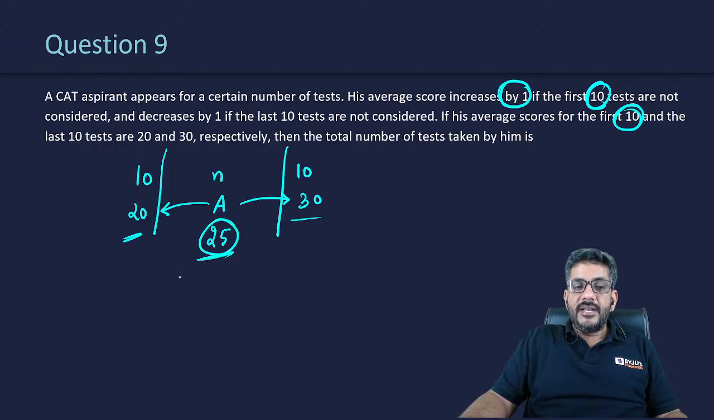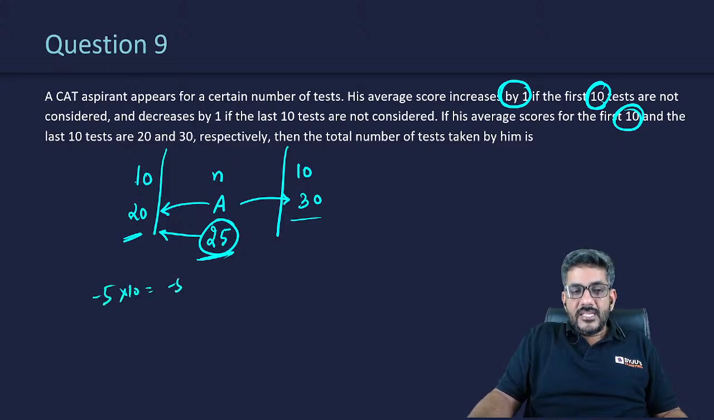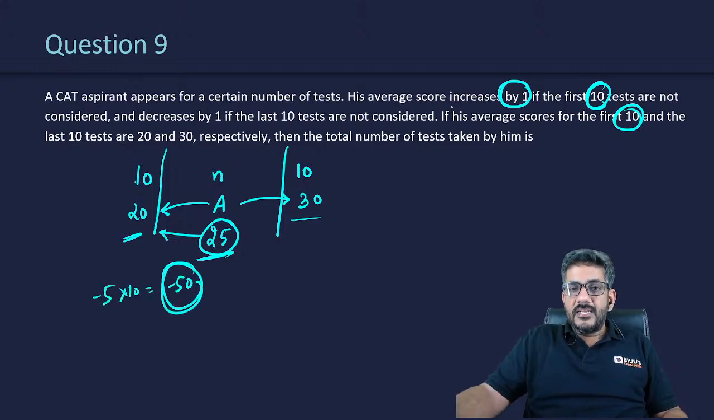And if this is 25, now take any of the two parts. The point is, when 10 people go out with an average of 20, that means a deviation of 5 in each of the 10 people. So a deviation of minus 50 should come. But how much is my average score changing by? It is decreasing by 1. So if it is decreasing by 1, this means n is equal to 50.